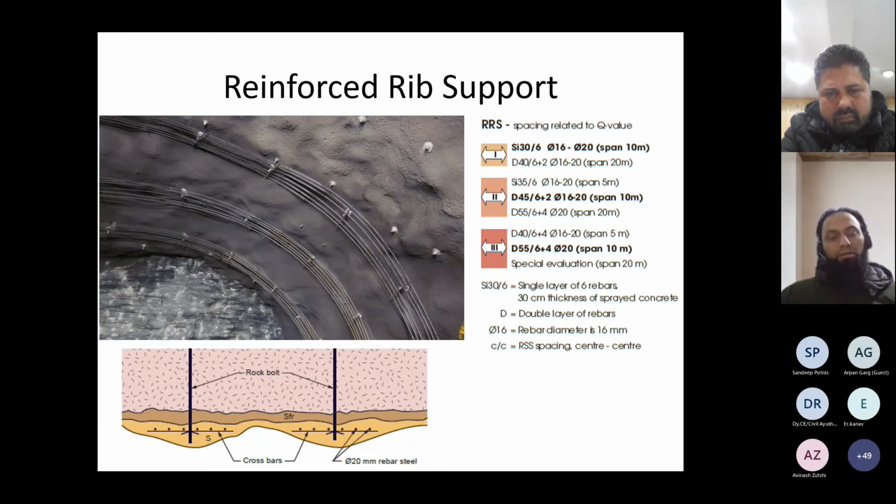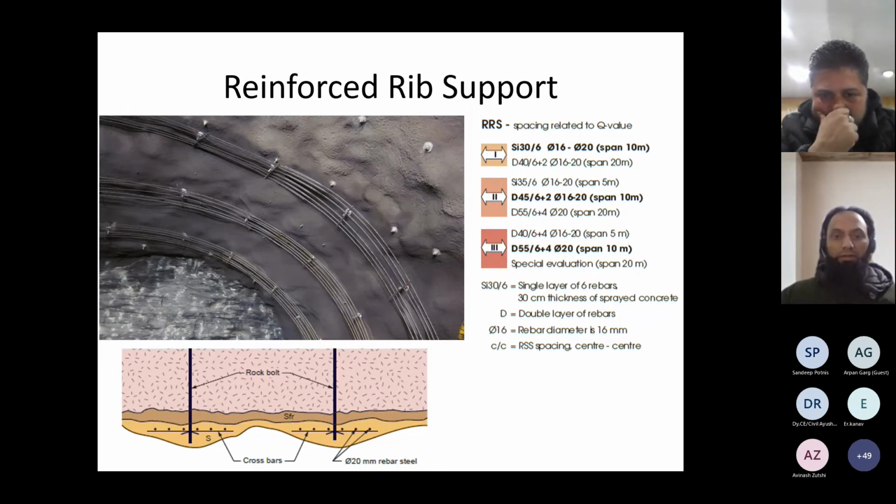Lightweight also. Another system is reinforced rib supports, which is nothing but a collection of rebars placed very closely and connected with the crossbars and tied with the rock bolts, like this in this section. And this gives a stiff rib kind of structure to the shotcrete and provides additional strength. So this is again a very flexible and very adaptable system. It doesn't require a lot of machining or fabrication time at the site.